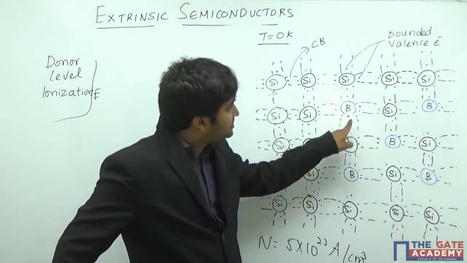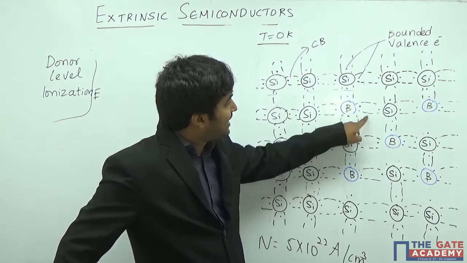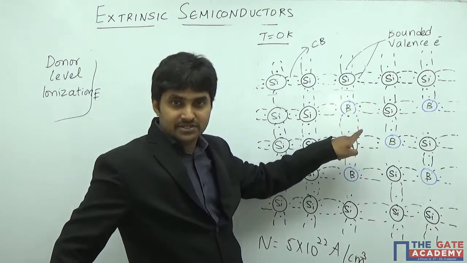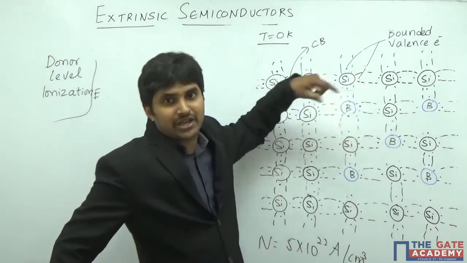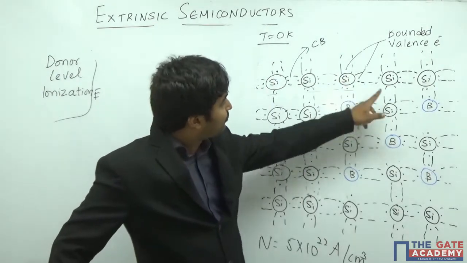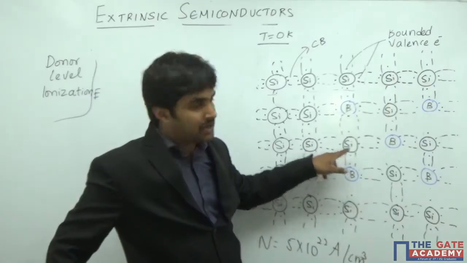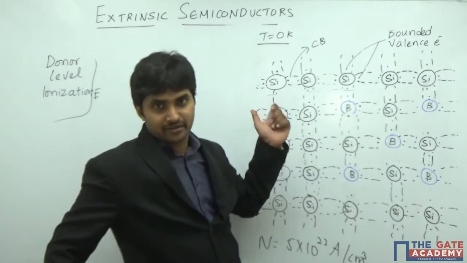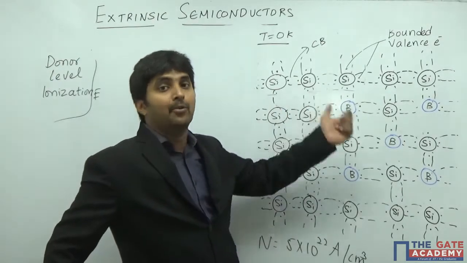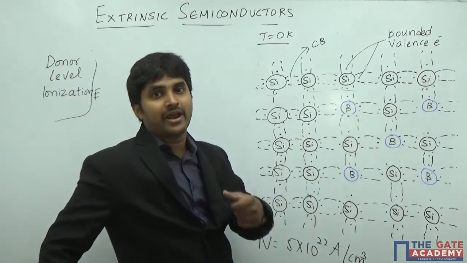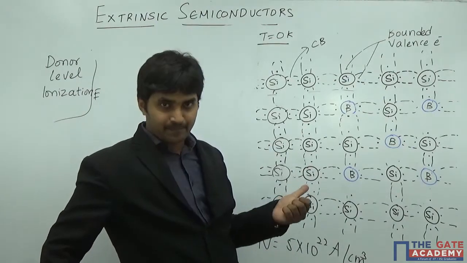When it forms a bond, it is going to have 8 electrons in its valency: 3 of its own, 4 of the silicon and 1 it is getting from outside. That is why boron has a tendency, or an affinity, to accept an electron.